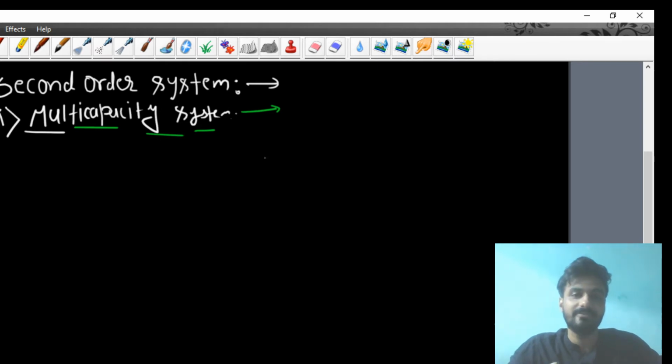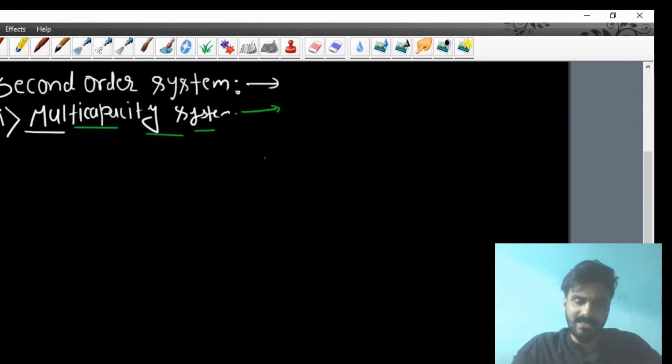Then, if a distillation column has n number of trays, that system will be called an nth order system. So that depends upon the process. But if you look at practical examples, 90% of the chemical industry, or 90% of our industry, uses a second order system, in most of the places.